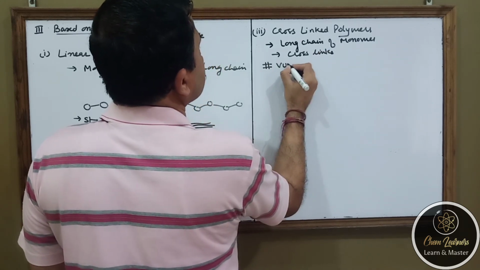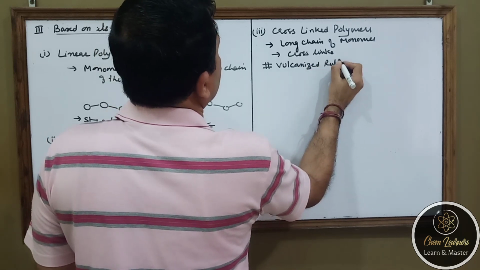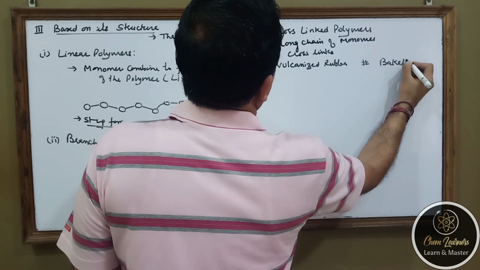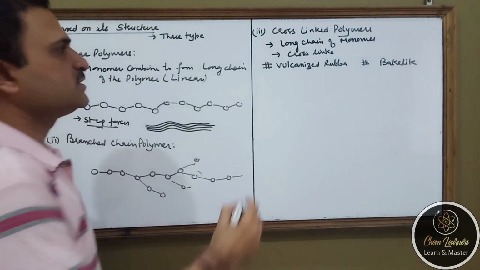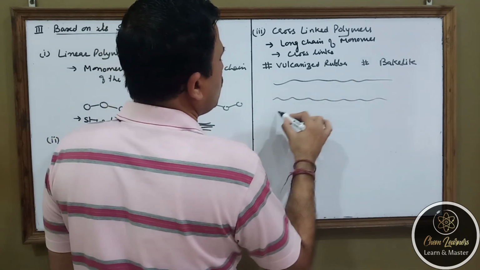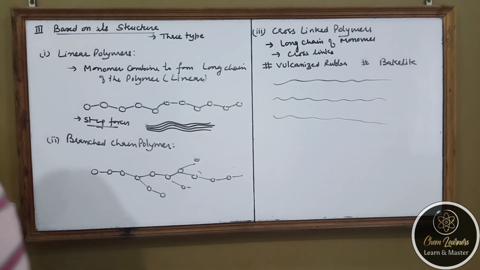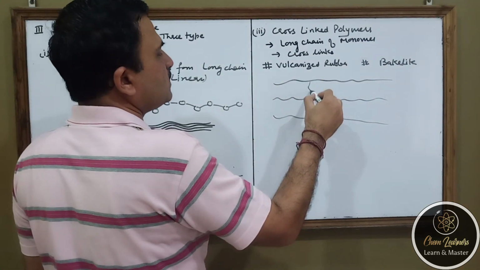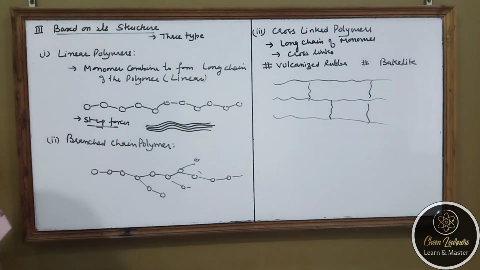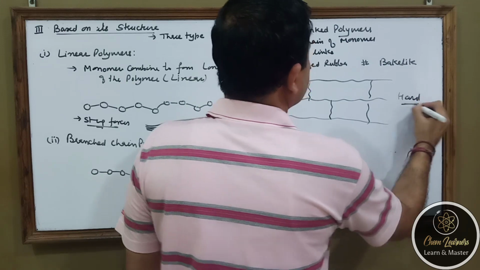The example for that is vulcanized rubber, and another example is the bakelite. Now what happens in cross-linked polymer? We are having long chains of polymers, but they have developed cross-links in between so that their strength is increased. So these polymers are quite hard polymers.